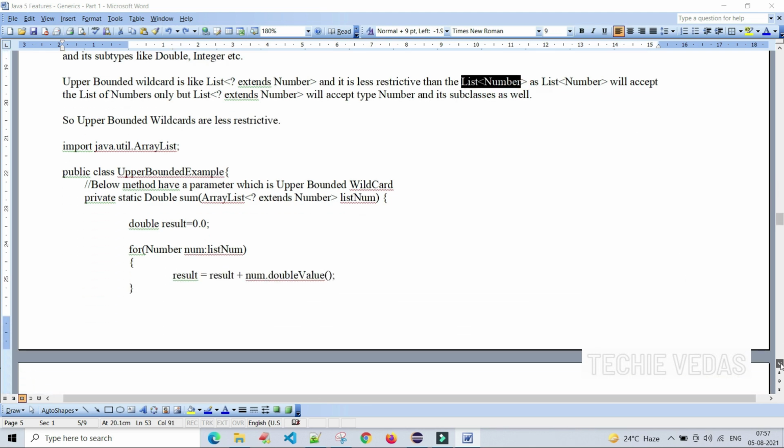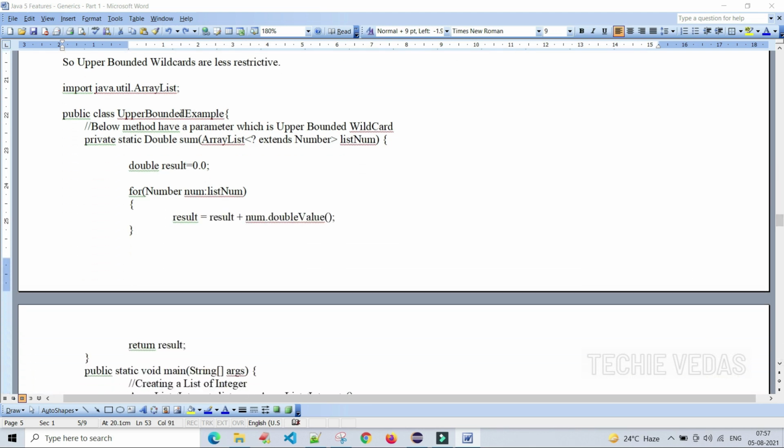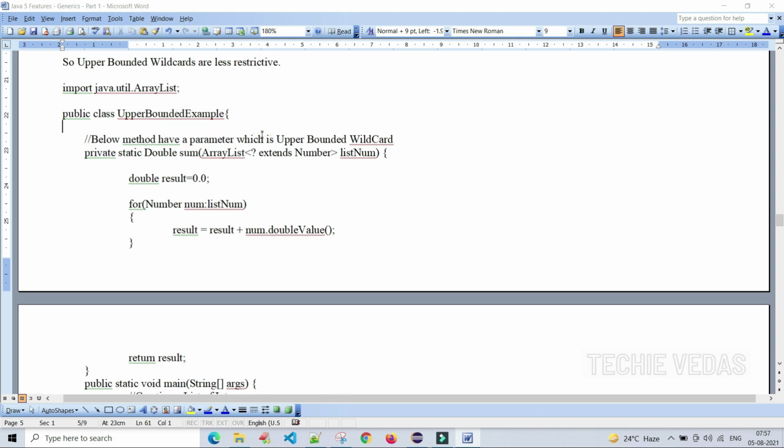See the example. In the upper bound example below, the method has a parameter which is an upper bounded wildcard. See here, the return type is double, and this sum is the method. Here we are using an upper bound wildcard on the list. We are saying that we can allow Numbers or subclasses of the Number data type, like Double, Integer and int as well.